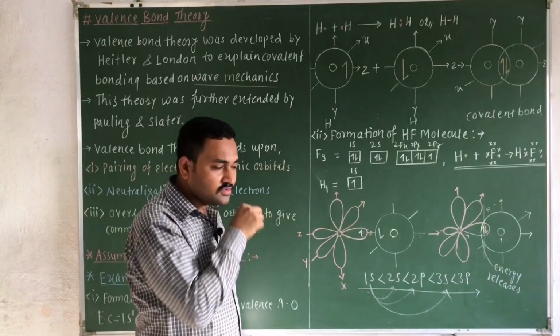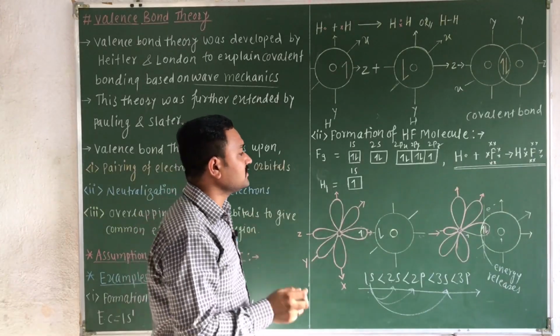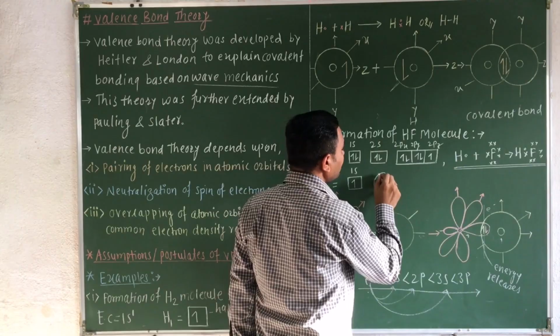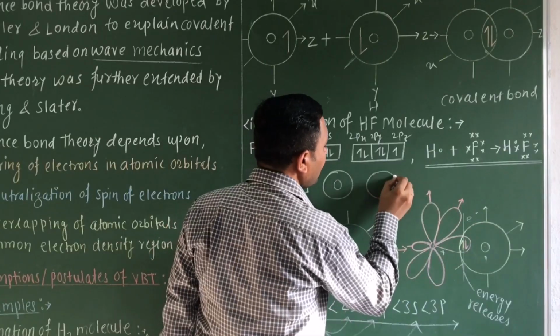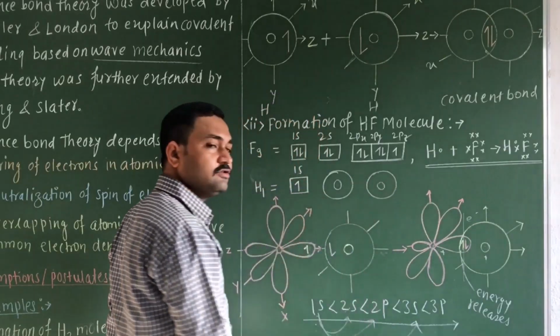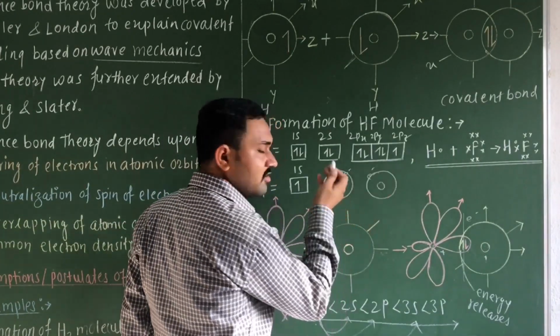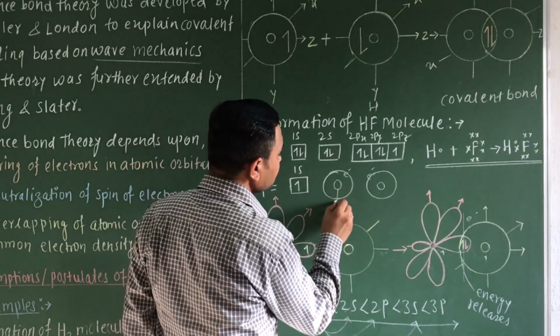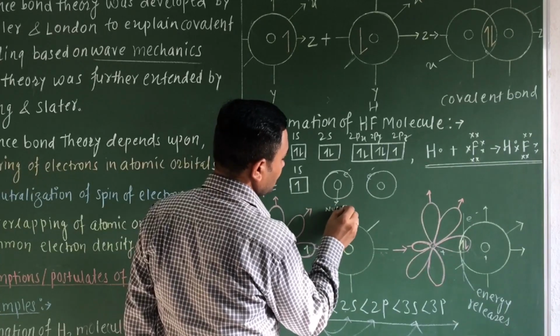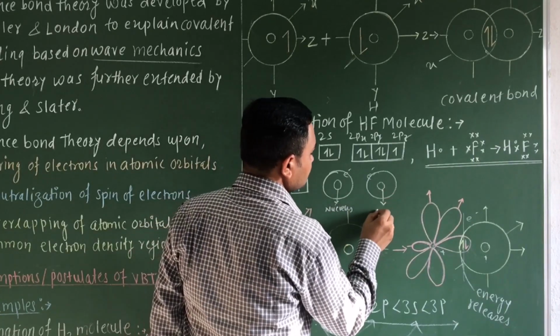Before this, now let us consider the attractive and the repulsive forces between the two combining atoms here. Suppose I have shown these two atoms. You know that these are nothing but your atomic orbitals, or you can consider them as orbits, and this is the nucleus of each atom. This is the nucleus.